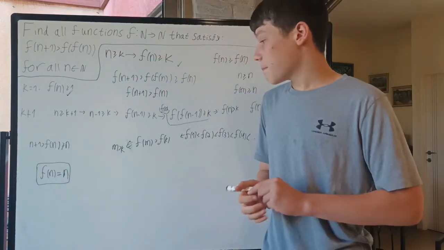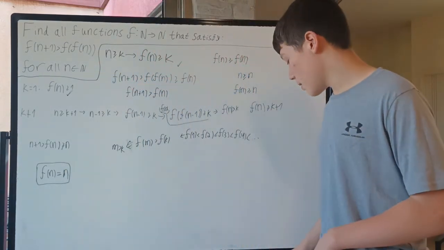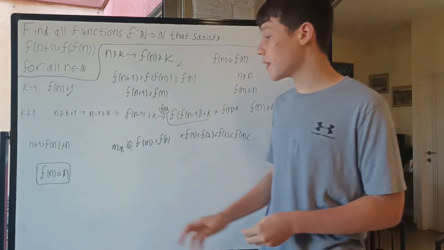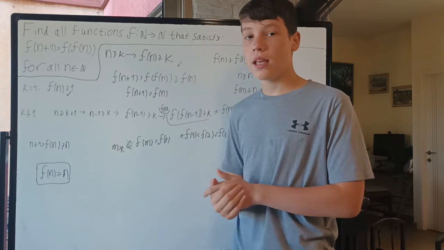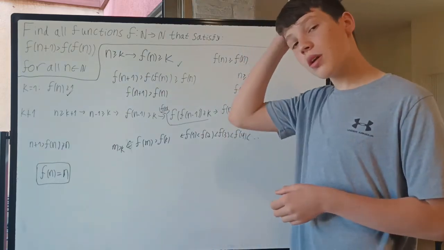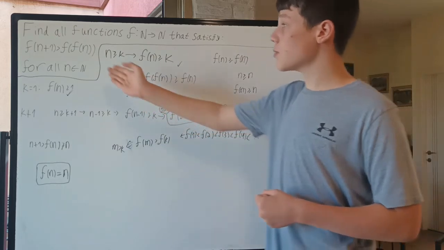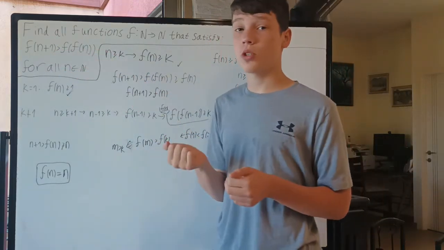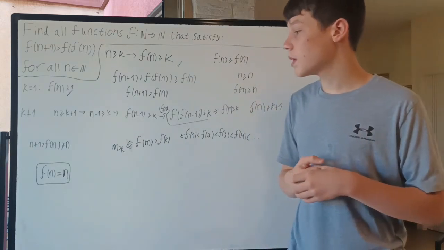And finally, that's it. Since we finished the problem, we proved that the function f has to be the identity function, so f of n is equal to n. And you can also easily check that here, n plus 1 is bigger than n, which is obviously true.